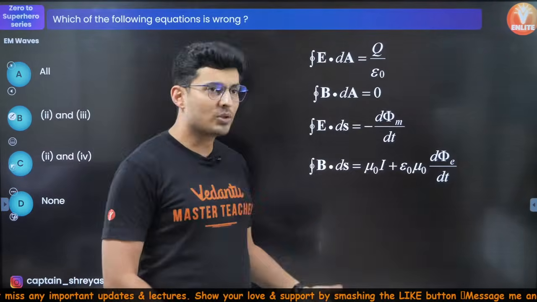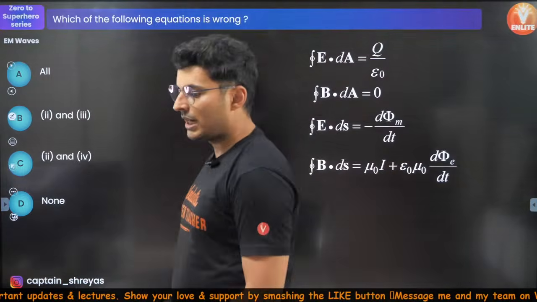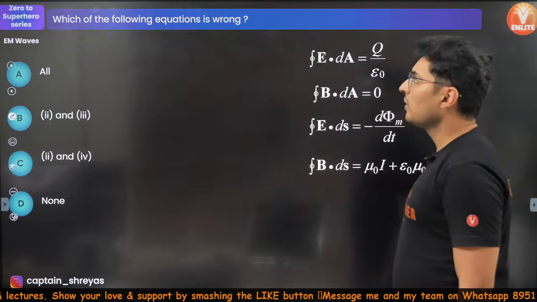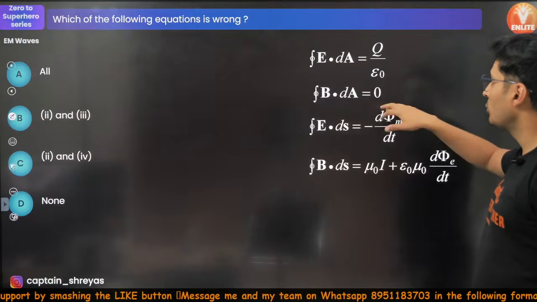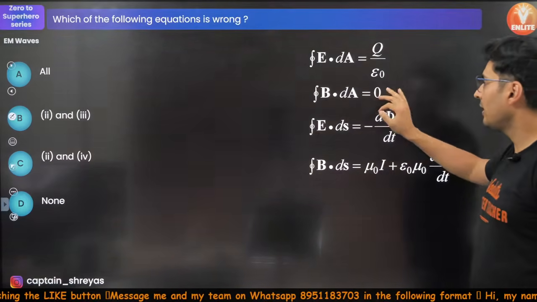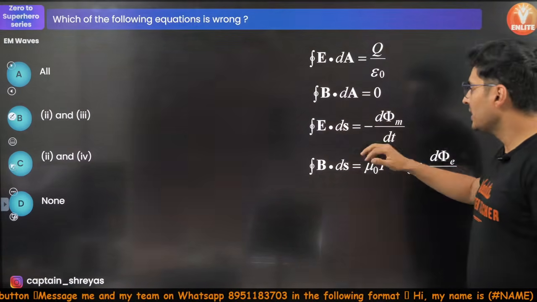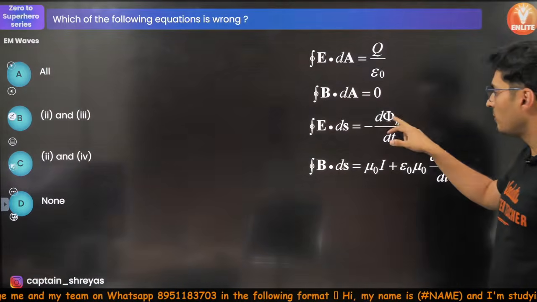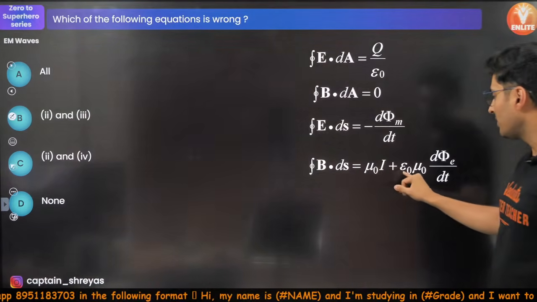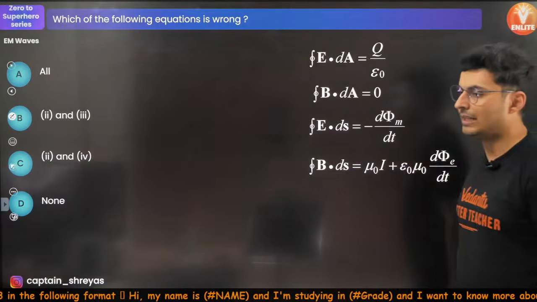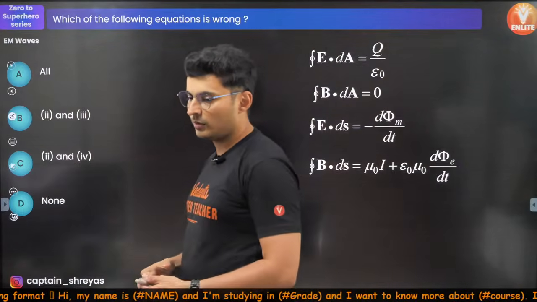Next question I have in front of you: which of the following equations is wrong? E dot dA is equal to Q by epsilon naught; B dot dA is 0; E dot dl is minus d phi by dt of magnetic flux; B dot dl is equal to mu naught I plus epsilon naught mu naught d phi by dt. Come on, let's see how many of you can get this.